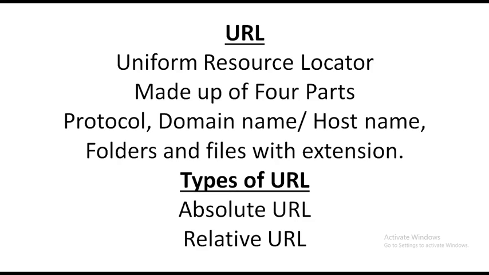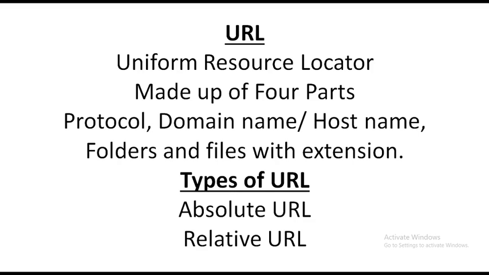An absolute URL contains all four parts, but a relative URL contains only the file name, or the file name with the folder name. We can use this type of URL when the file is on the same server as the original document. When can we use a relative URL? Only if the document is on our own server. Other times we are not able to use a relative URL. If you are going to search for anything on servers across the world, you have to give an absolute URL only.